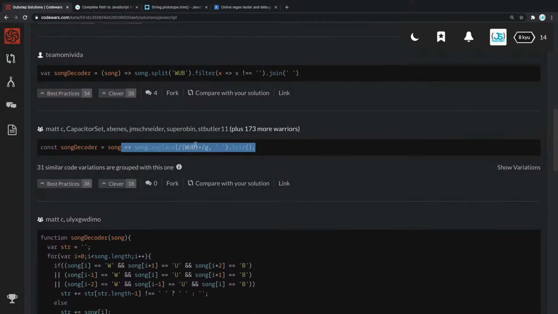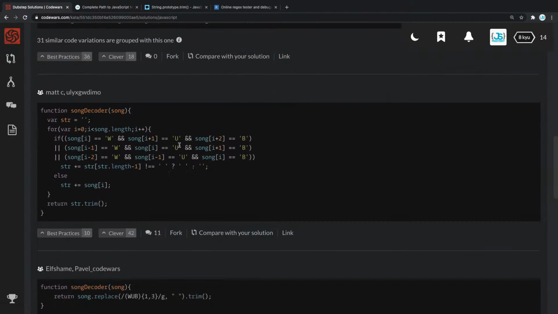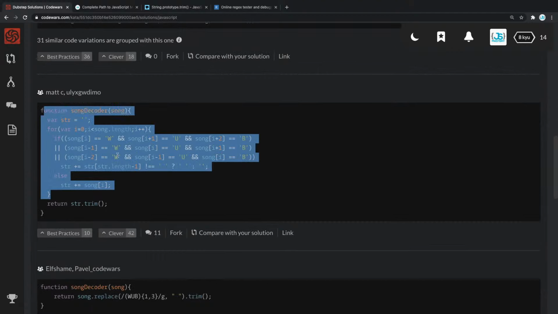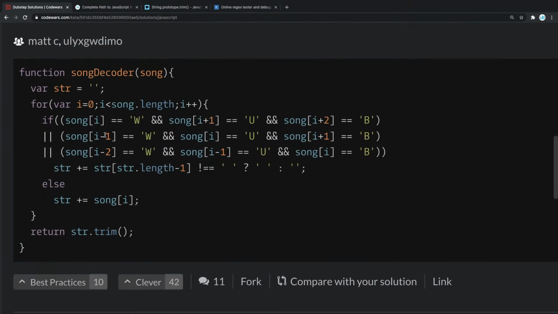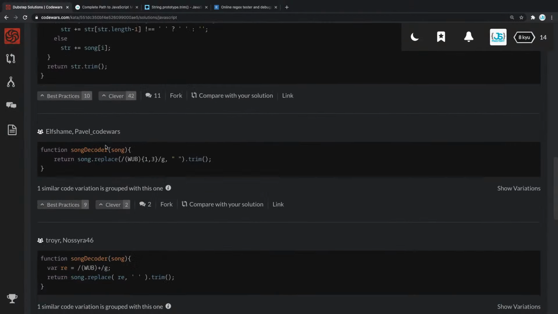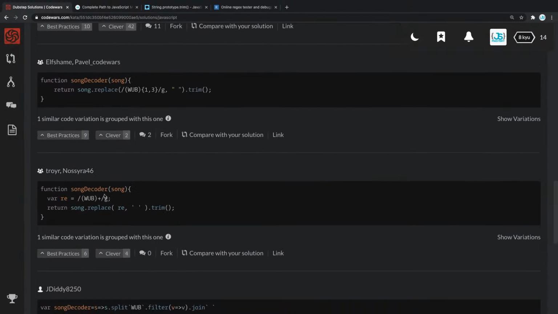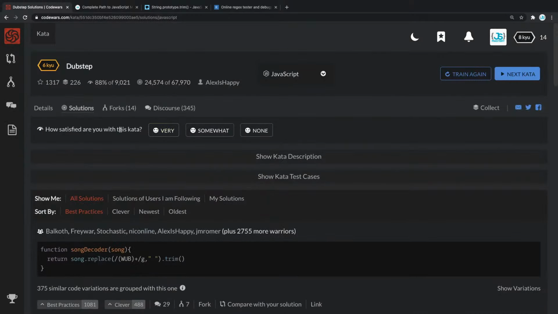This is basically the same as ours. You can see a lot of people just did the same thing as we did. I don't want to look at this one. Yeah, this one, I'm not even sure what's happening here. So that's good, and let's keep moving forward. Generally most are similar to ours. So are you satisfied? This was very cool, so I'm going to say very, and that's it. I guess we can move to the next kata.